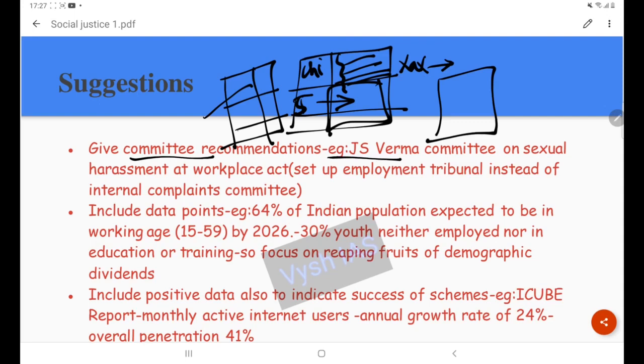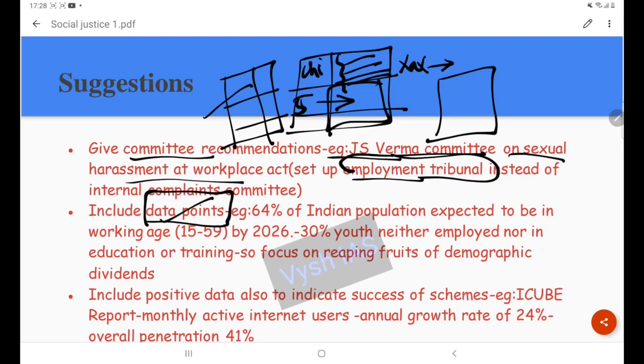Here I am giving an example, the JS Verma committee. It is related to sexual harassment at the workplace. Okay, so the recommendation is setting up an employment tribunal instead of an internal complaints committee. So this committee is telling us this will work well.